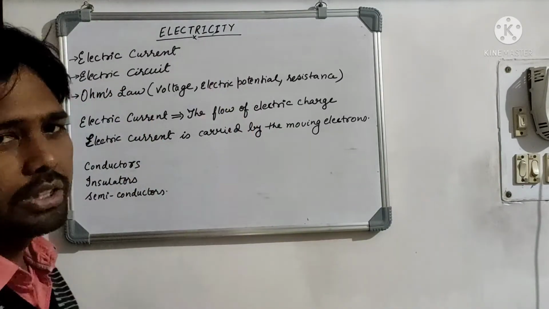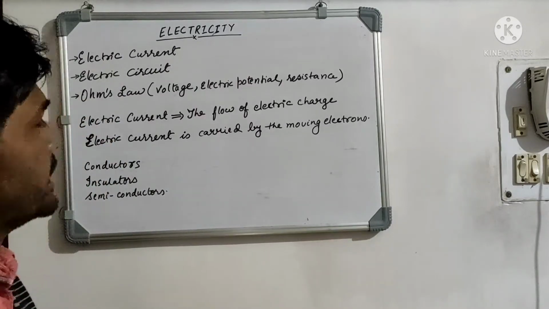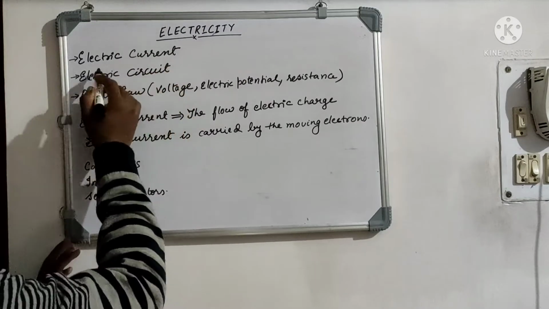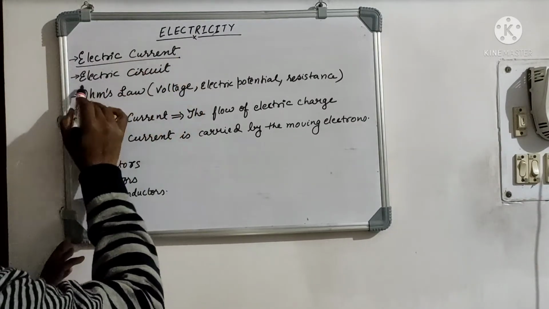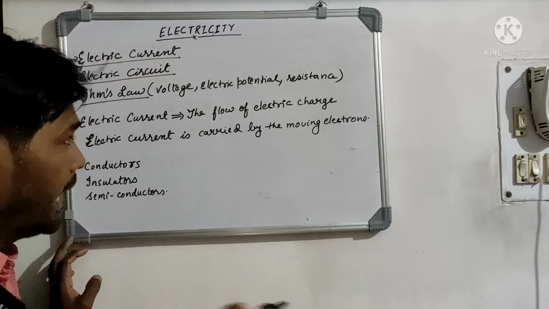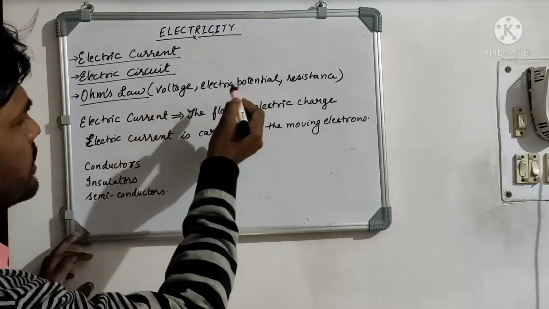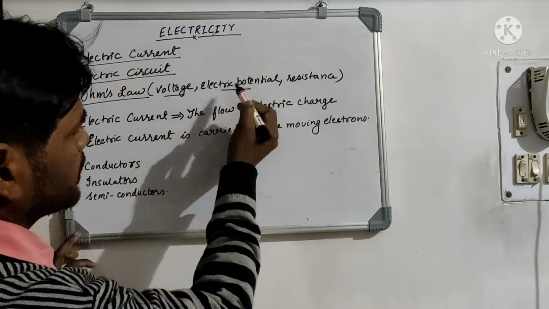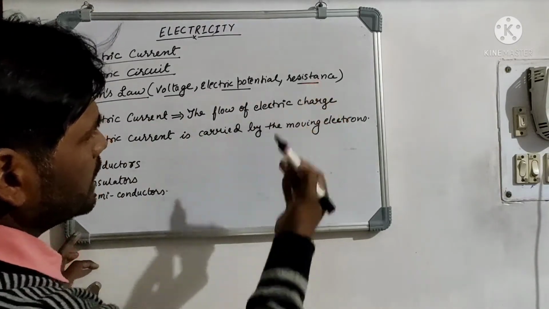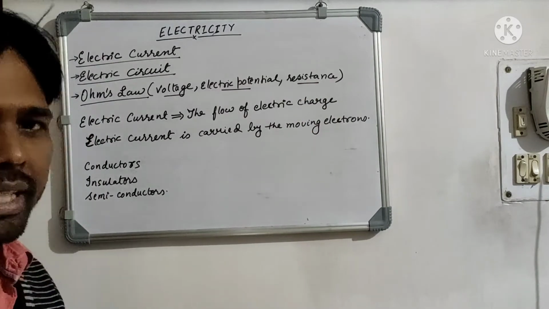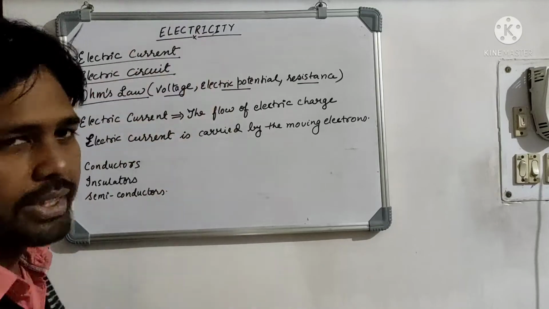Now, this chapter Electricity of class 10th deals with three major topics. The first one is electric current, the second one is the electric circuit, and the third one is Ohm's law. And in Ohm's law, there are again three subdivisions. The first one is voltage, the second one is electric potential, and the third one is known as resistance. So these three are the major portions that are covered in the electricity chapter.